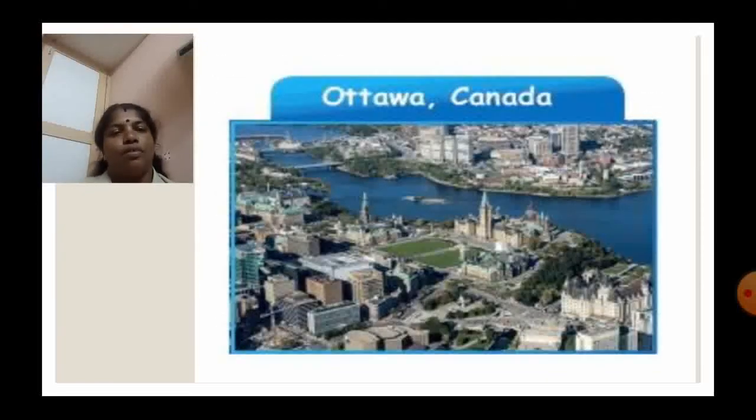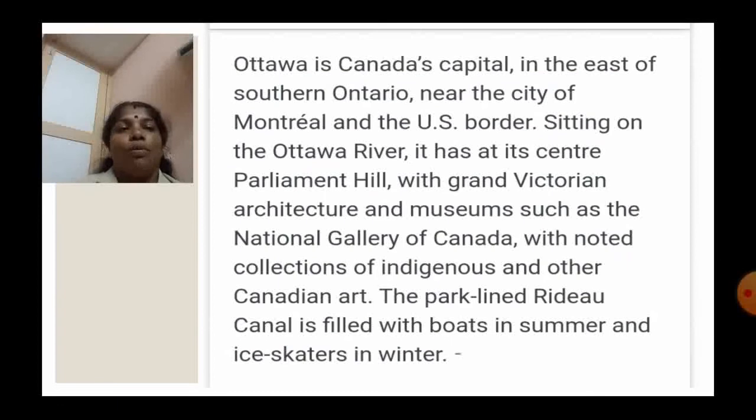Next, Ottawa city. Ottawa is the capital of Canada, an important country located in North America. Ottawa is Canada's capital in the east of southern Ontario, near the city of Montreal and the US border. Sitting on the Ottawa River, it has at its center Parliament Hill with grand Victorian architecture and museums such as the National Gallery of Canada, with a noted collection of indigenous and other Canadian art.